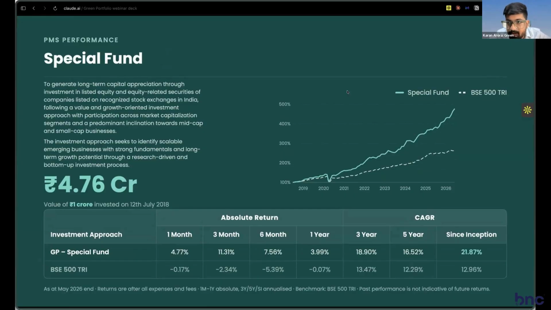Special fund is the fund that we started our PMS with. The special thing about this fund is that it's a multi-cap portfolio. We skew it towards the mid caps mostly. However, we will not be shy of investing in large caps as well as small caps from time to time. Currently, in the given Indian market scenario, we are very heavy in small and mid cap space with a small 25 to 27% allocation towards the large caps. Over the last 7.5 years, almost now coming to 8 years in a few days, this fund has returned about 21.8% after fees and expenses.